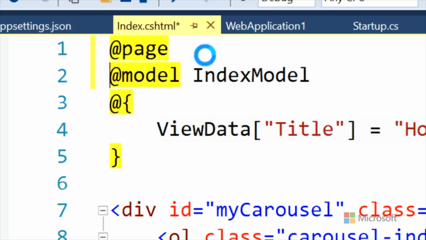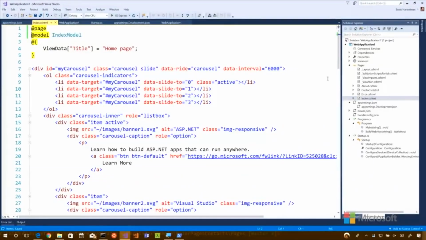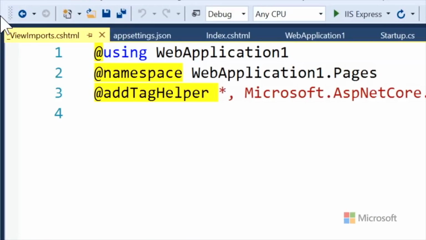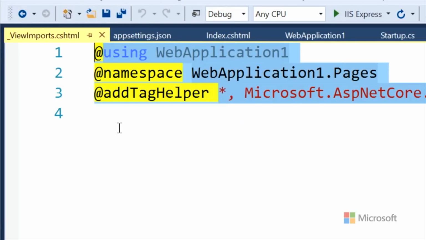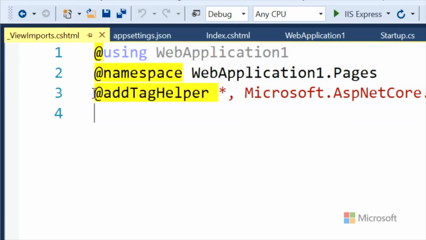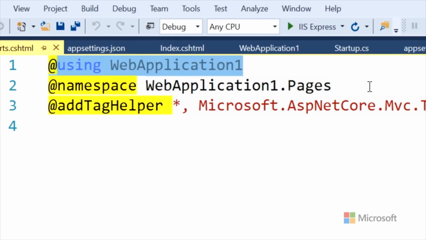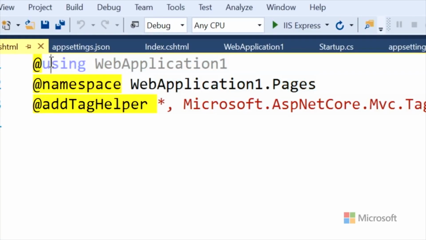That was a little weird. Well, you can do a thing called view imports, which is all of the things that you want every page to have. So we want every page to use this namespace, and this is the namespace of those pages themselves.